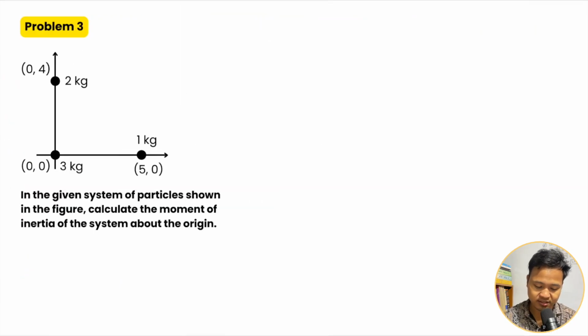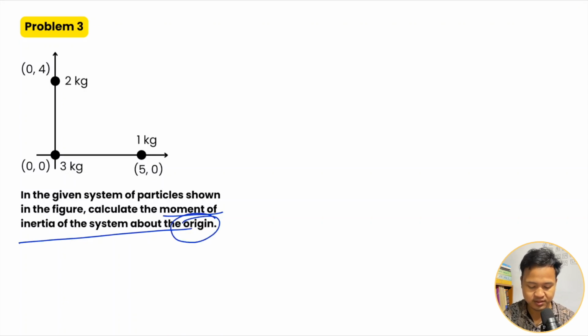So first, I have a system with masses 1 kg, 2 kg and 3 kg with their coordinates given. In the given system of particles shown in the figure, calculate the moment of inertia of the system about the origin. One thing you can see is they will always ask you about something, here it is about the origin. So that means the whole thing is rotating about this origin. All the particles are rotating about the origin.